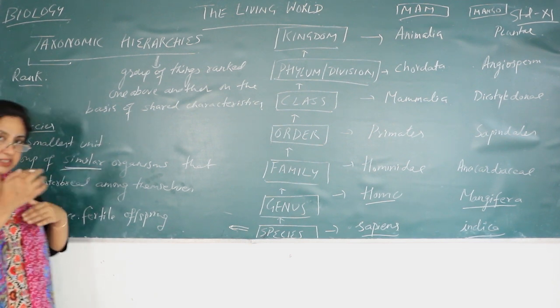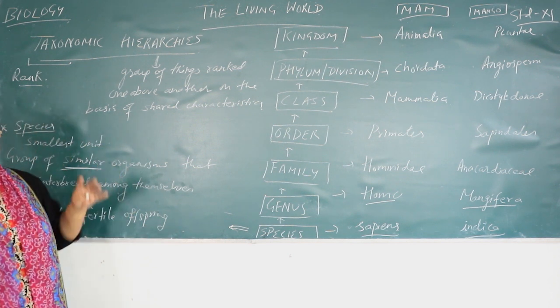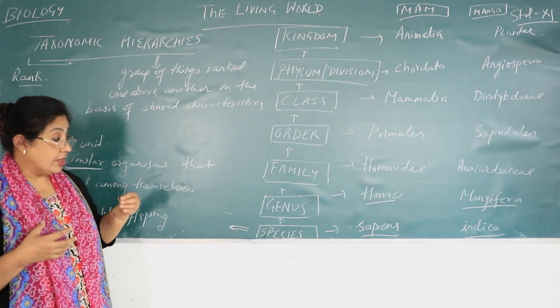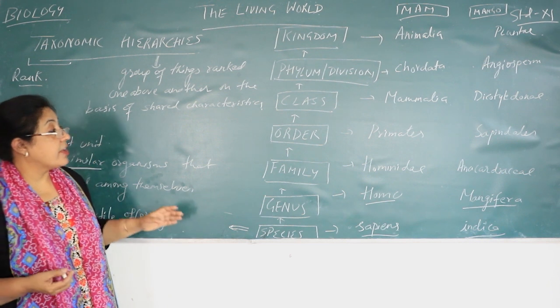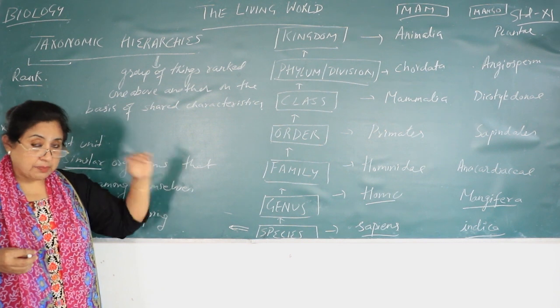Okay, in some way or other we are similar to each other. So you will say monkeys and the apes, they are also similar to us, but still they belong to different species. They belong to a different genus. Maybe their order might be the same as that of ours, but